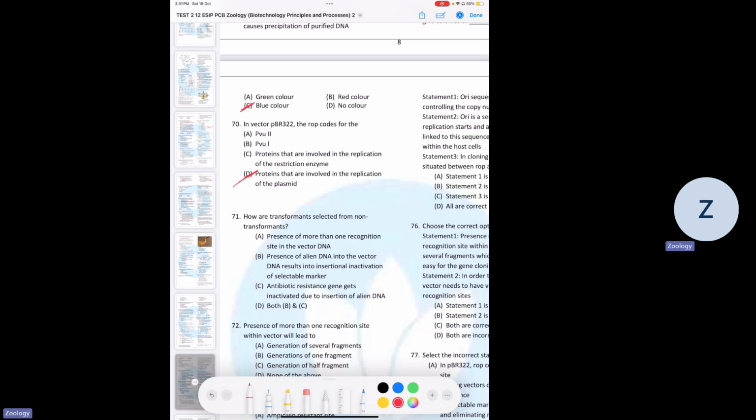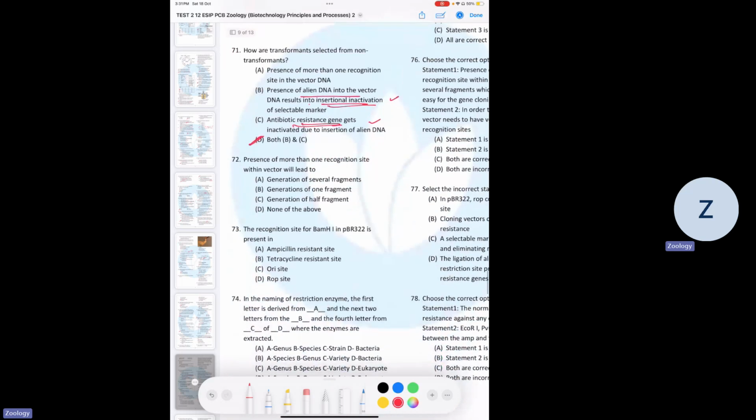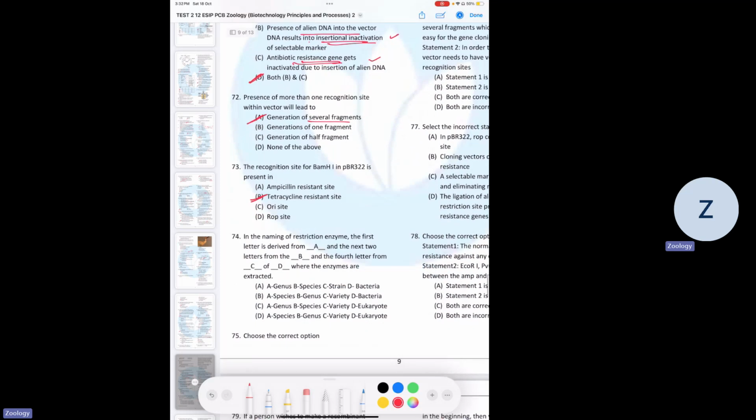They are selected by the presence of alien DNA in the vector that results in insertional inactivation, A, and B, the antibiotic resistance gene can also show that. So D, both. 72, presence of more than one recognition site will lead to what? It will lead to several fragments, which will be very difficult to join back. 73, the recognition site for BamH1 in pBR322 is where? Tetracycline resistant gene.